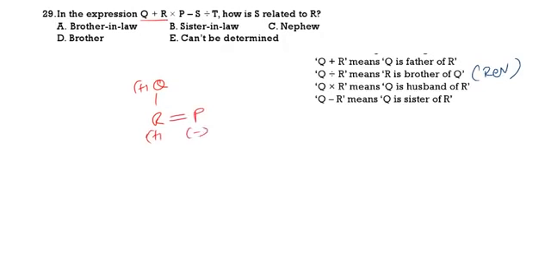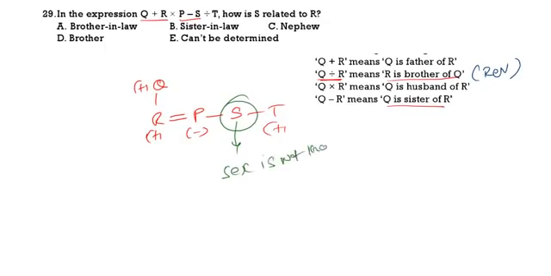Then P minus S. P is the sister of S. S divided by T, T is the brother of S. Q divided by R, R is the brother. Here how is S related to R? S's sex is not known. If S's sex is not known, we can't say the relation. So our answer is cannot be determined.